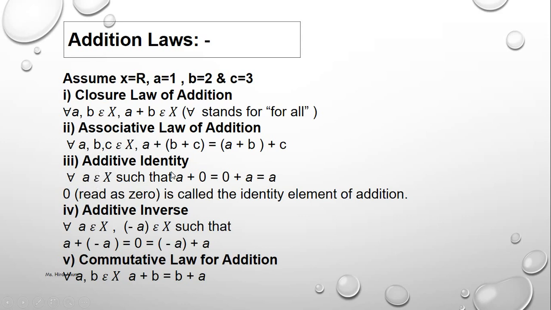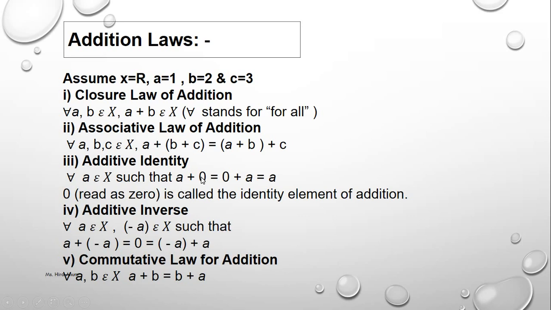Additive identity. In the additive identity, A belongs to R, and adding it with a real number makes no change in the number. 0 is a number which cannot change another number, so it is the identity.